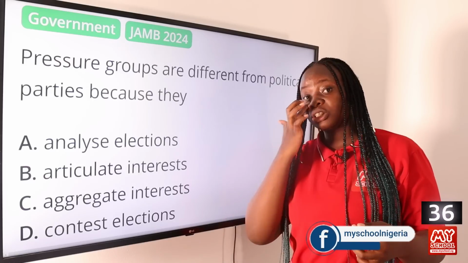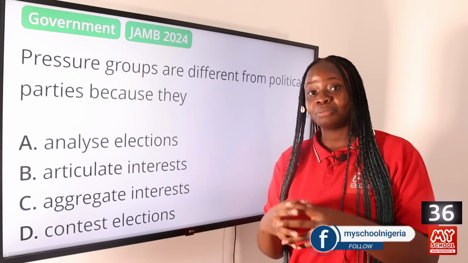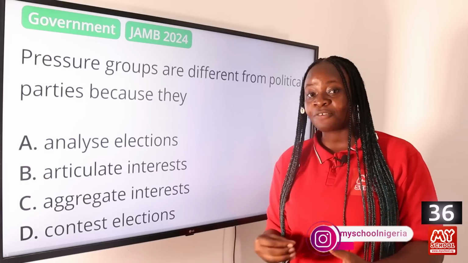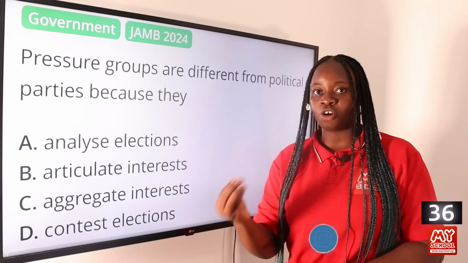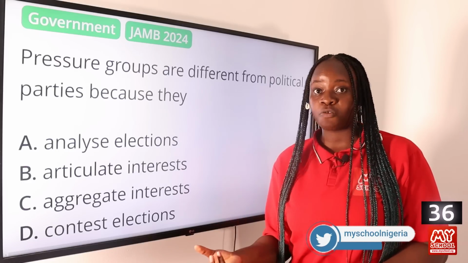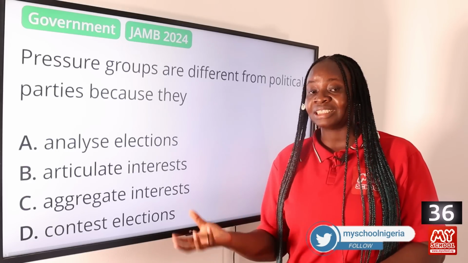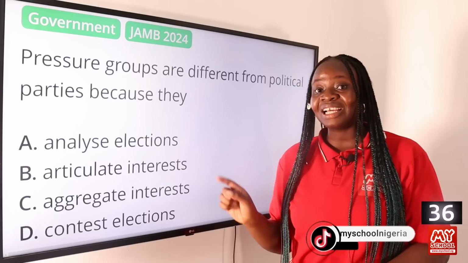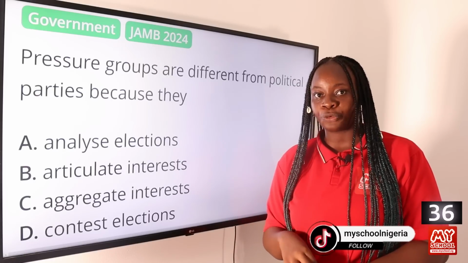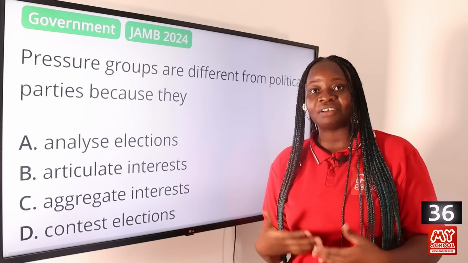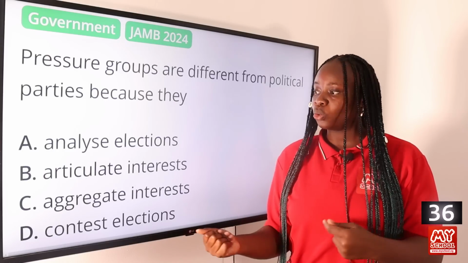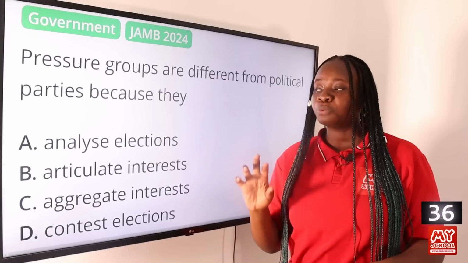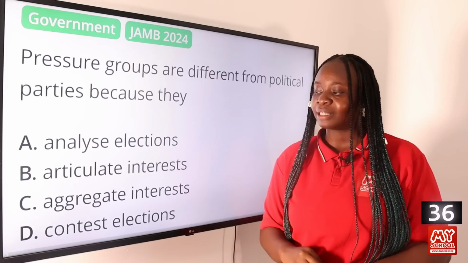Pressure groups consist of a group of people who have similar interests who come together to advocate for their interests on behalf of the members of that group to the government. So they do this by lobbying the government to ensure that they enforce policies that are in their favor. So they articulate the interest of the members within their group. Examples of pressure group, we have the Nigerian Union of Teachers, the Nigerian Union of Journalists, and so on. So these are pressure groups. They help to articulate the interest of their members.